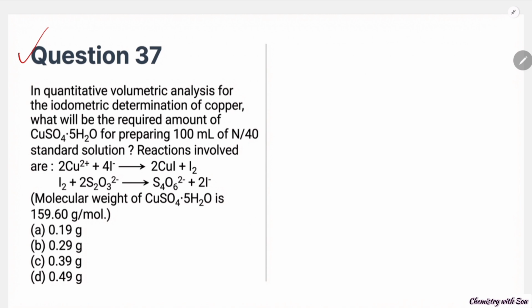If 1 mole of Cu2 plus reacts with iodide, it will release half mole of iodine, and that half mole of iodine will react with 1 mole of S2O3 2 minus.